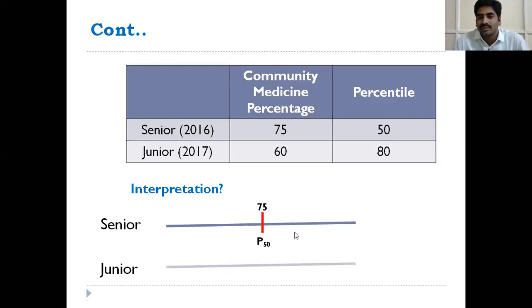Junior, he got 60% marks and his position is 80. The percentage is here, observe here. 80 means he is in the 80th position. That means only 20% of the observations got more than 60% marks. So here the paper is very easy, but here the paper is very difficult.